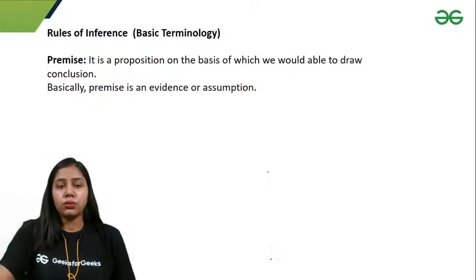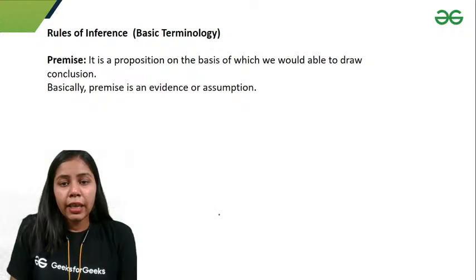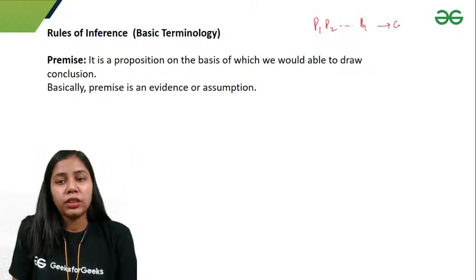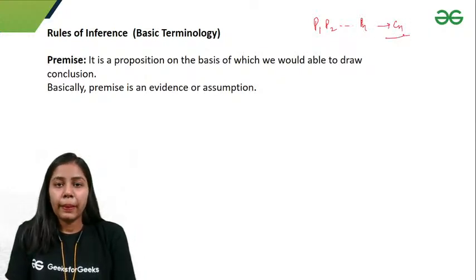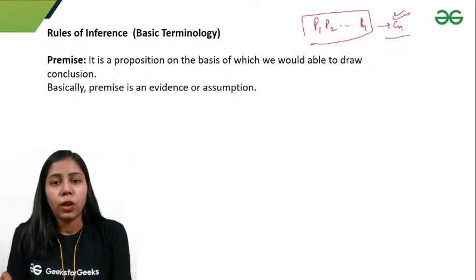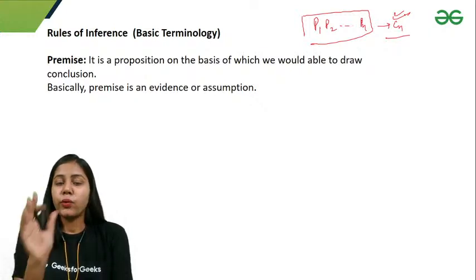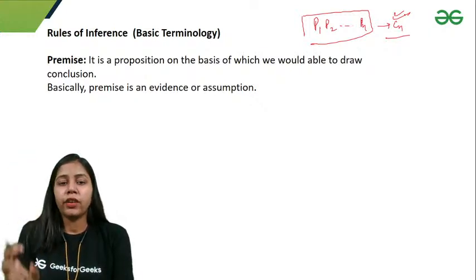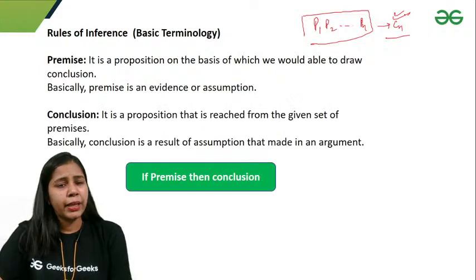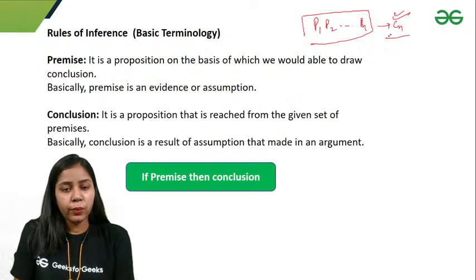But rules of inference say that if we have a number of premises, then I can conclude C from these premises. Or I can say that if these premises are true, then this conclusion is always true. So if we have a number of premises, I get a conclusion. We know what a premise is and what a conclusion is.